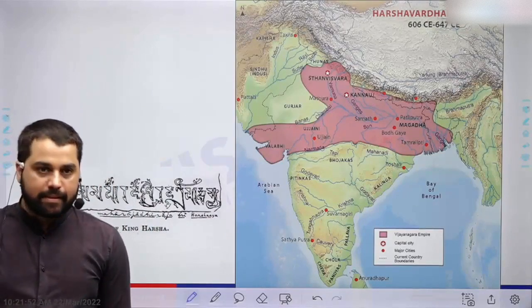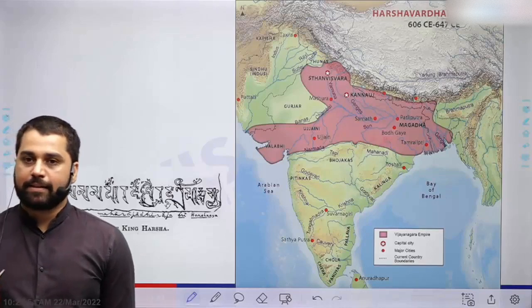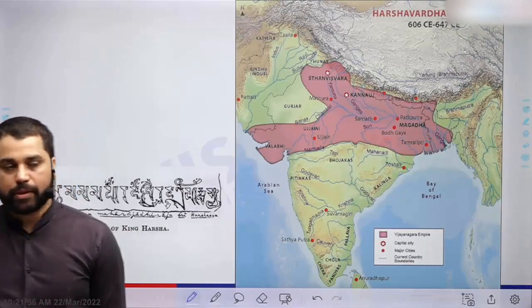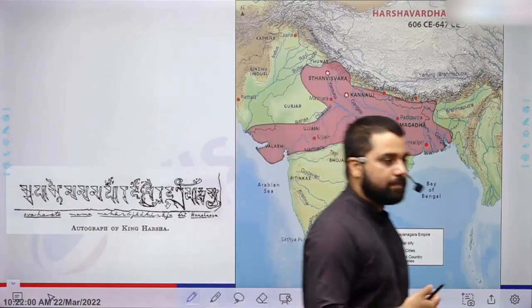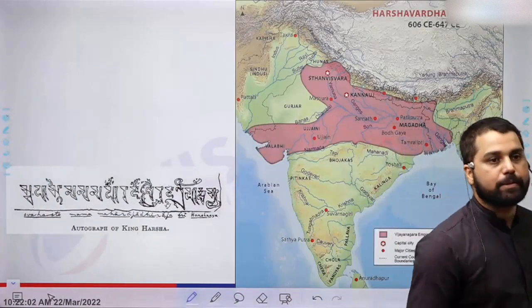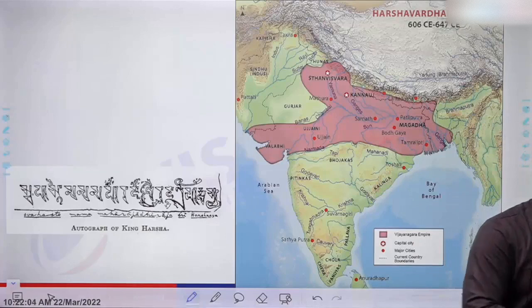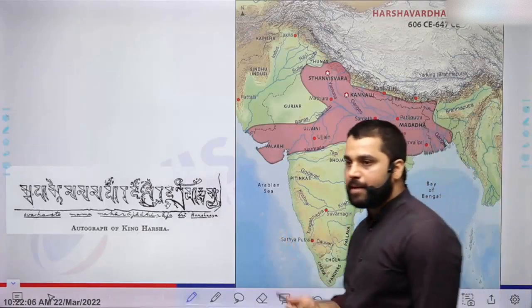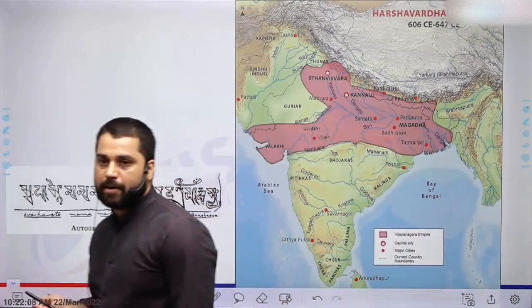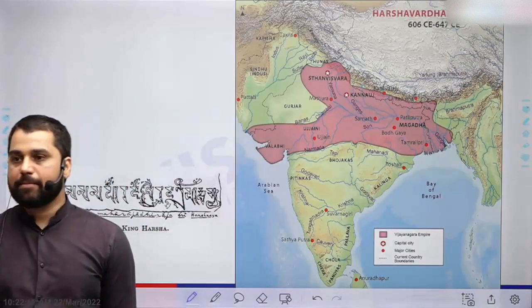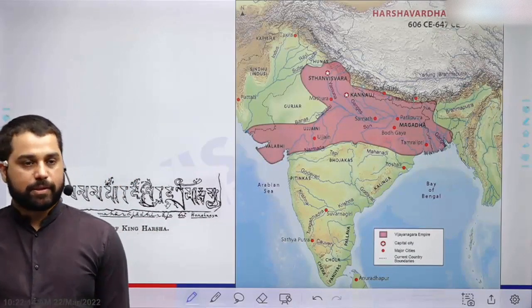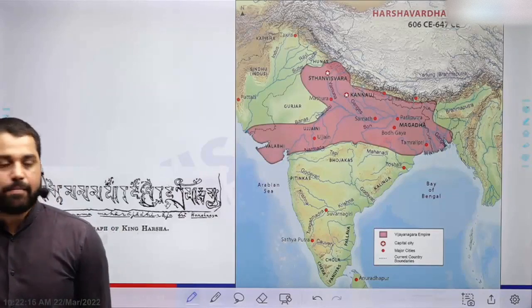After being defeated by Pulkeshin, again very similar to Ashoka, he started patronizing Buddhism, especially the Mahayana form of Buddhism. So he became a great patron of Buddhism. He was a Hindu king, but he became a great patron of Buddhism in the later part of his life. And whatever we know about his administration and his patronage to Buddhism, we find it from the writings